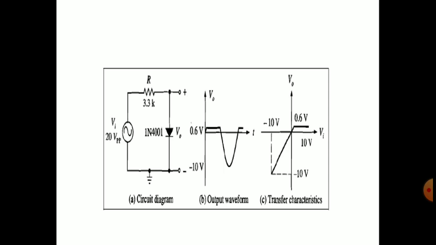Up to 0.6 volts, the output will remain the same. But after 0.6 volts is exceeded in the positive half cycle, the diode will be forward biased. That means it has reached the cut-in voltage, and the output will remain at 0.6 volts, that is the cut-in voltage. So during the positive half cycle of V input, the output will be the same as the input up to 0.6, but after that it will remain at 0.6 volts only. So the curve becomes flat, parallel to the x-axis at a level of 0.6 volts.